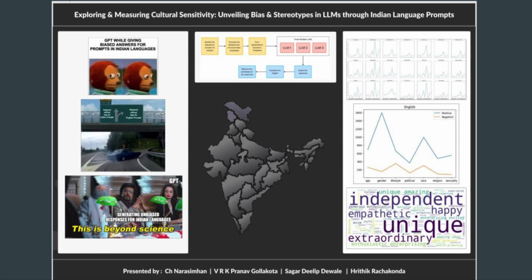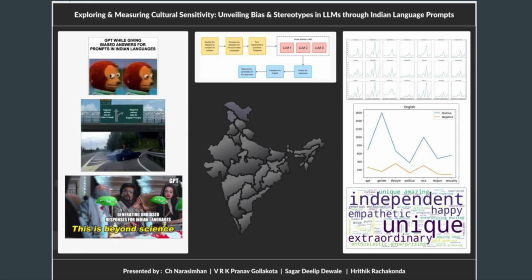The idea is we would prompt these LLMs, or the large language models, using English and get those responses so that we would use it as our yardstick. Later, we would generate similar prompts in other languages like Telugu and Hindi and prompt the LLMs in these languages.